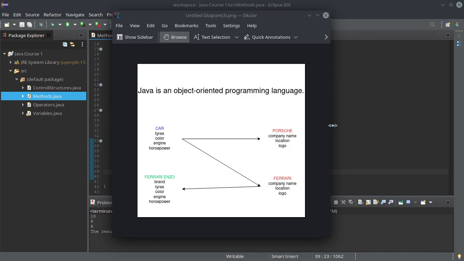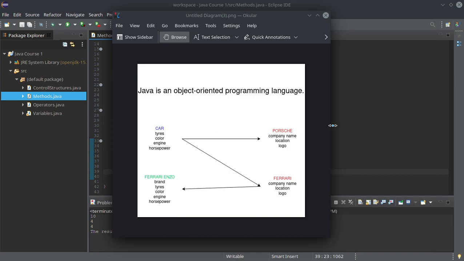Actually, the real world has objects. A table is an object. A car is an object. A laptop is an object. So everything is actually an object. And what we do in Java is actually try to program these objects.